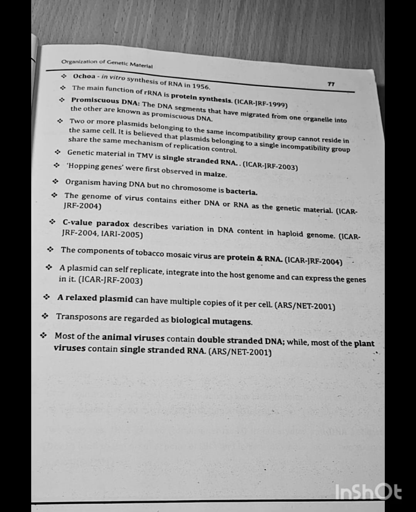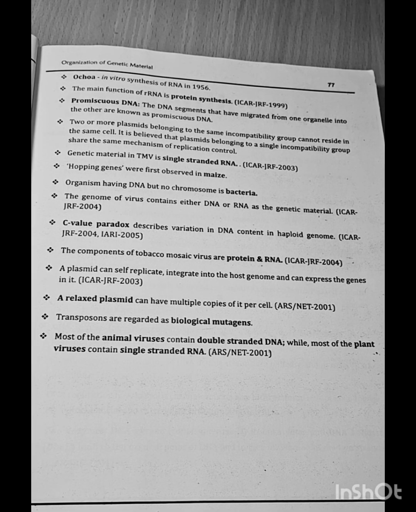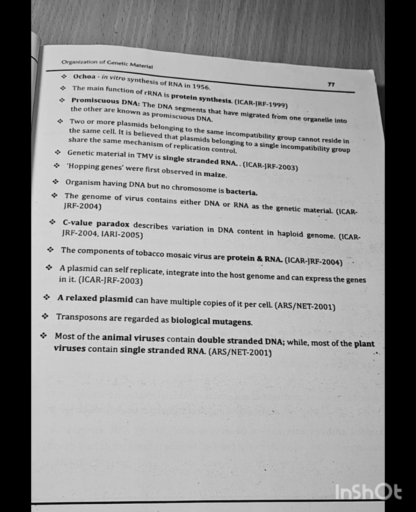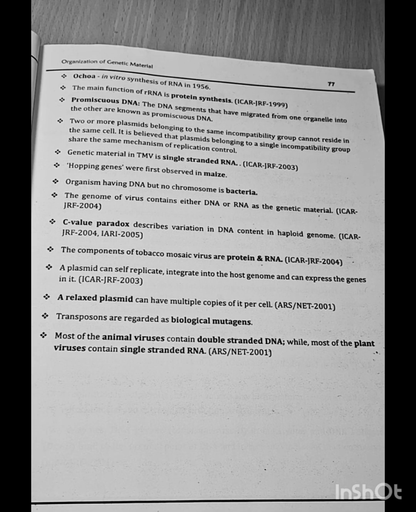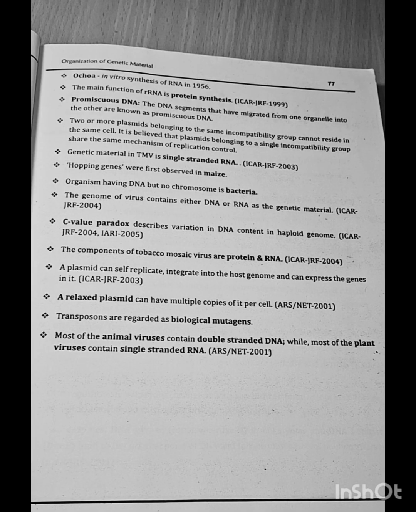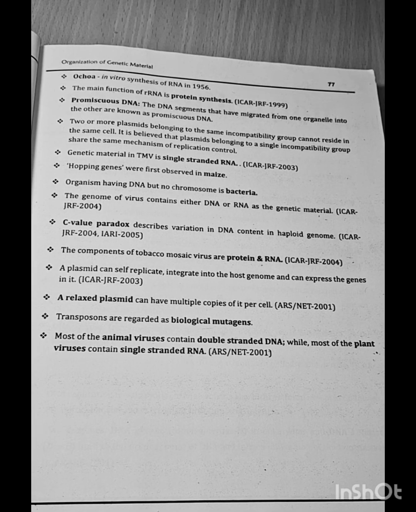Organisms having DNA but no chromosome is bacteria. The genome of virus contains either DNA or RNA as the genetic material. C-value paradox describes variations in DNA contained in haploid genome. The components of tobacco mosaic virus are protein and RNA. ICAR-JRF 2004: A plasmid can self-replicate, integrate into the host genome and can express the gene in it. ICAR-JRF 2003 question: A relaxed plasmid can have multiple copies of it per cell.